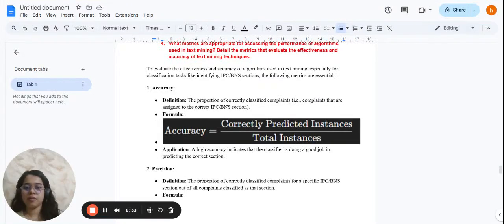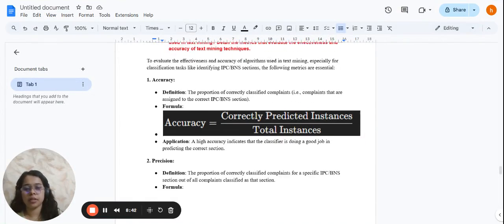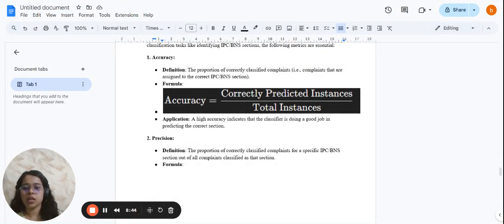To evaluate the effectiveness and accuracy of algorithms used in text mining, we have the classification task of identifying the IPC or BNS section, and the following metrics: firstly, accuracy. It is the ratio of correctly predicted instances to the total instances, that is, the proportion of correctly classified complaints.